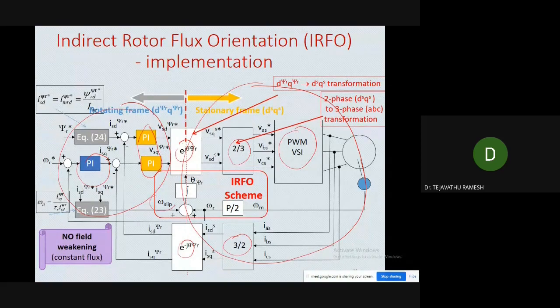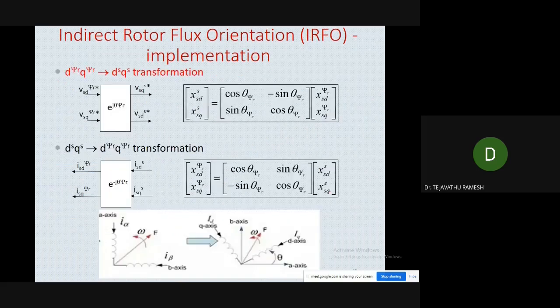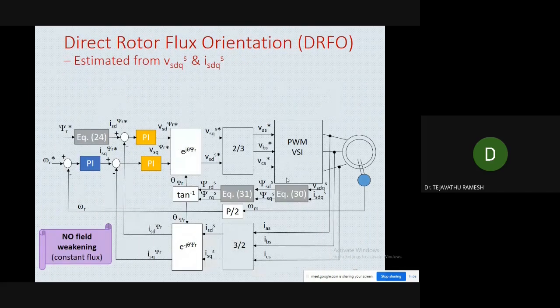Here we are calculating the slip speed, and this is added with the rotor speed. By using the encoder, we are measuring the mechanical speed, which is converted into the electrical speed, and which is added to the slip speed. By integration we can get the orientation angle psi qr, theta psi r. These are the simple formulas for converting two phase to three phase and three phase to two phase, and the stationary to rotating reference frame.